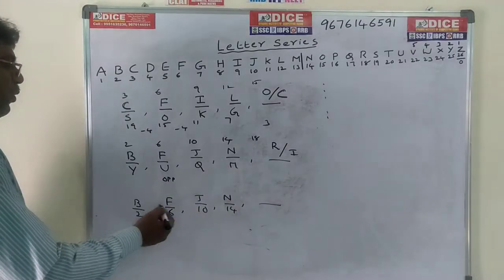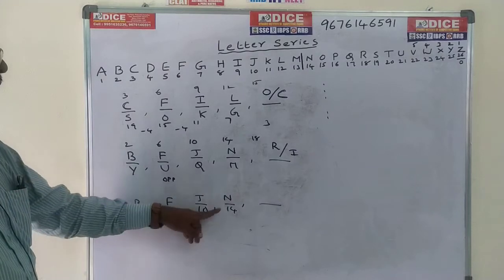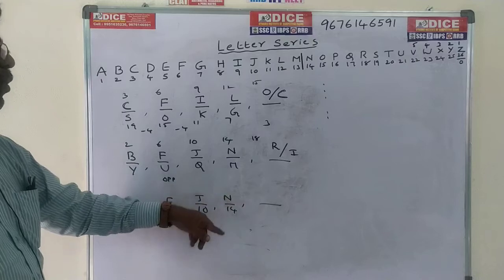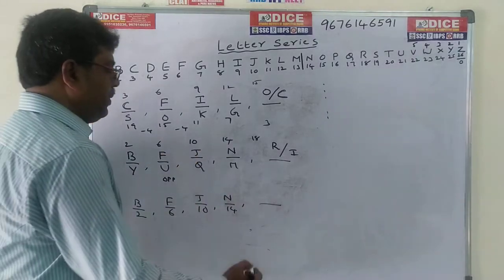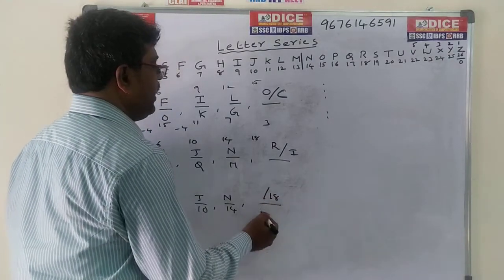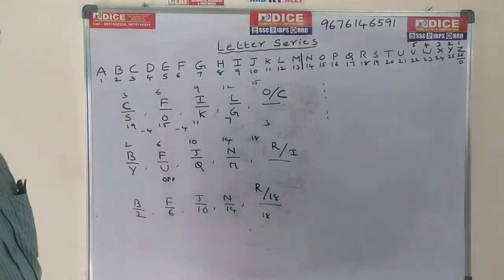If you go for the last one, for B the code is 2, F 6, J 10, N 14. So automatically here plus 4, plus 4, plus 4, and here it is 18. What is the code for 18? R. So the answer is R by 18.